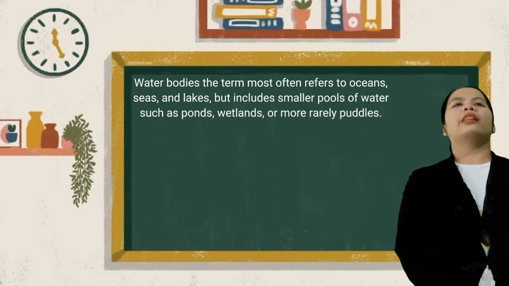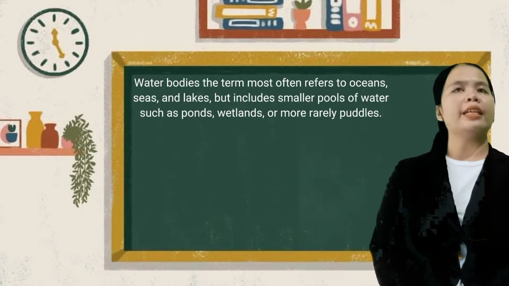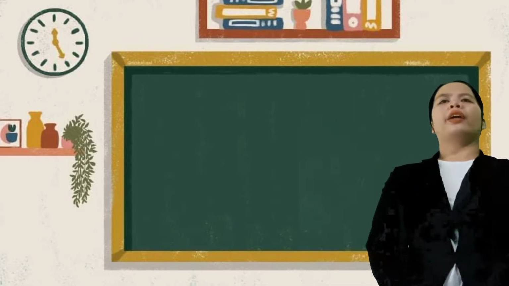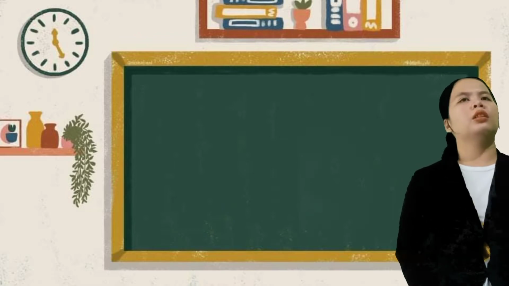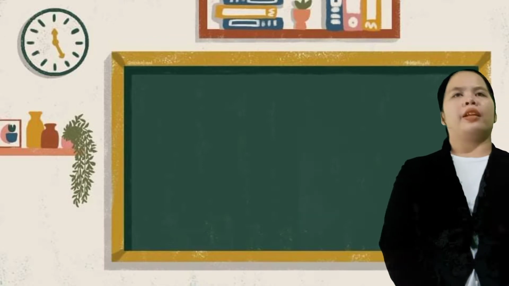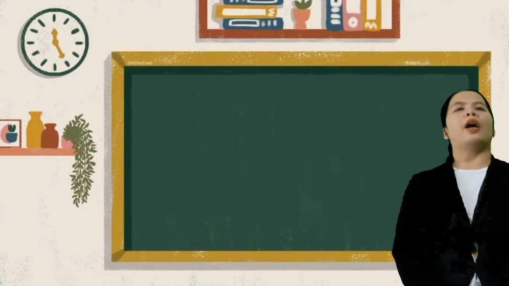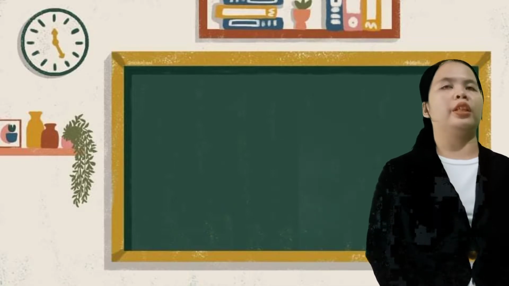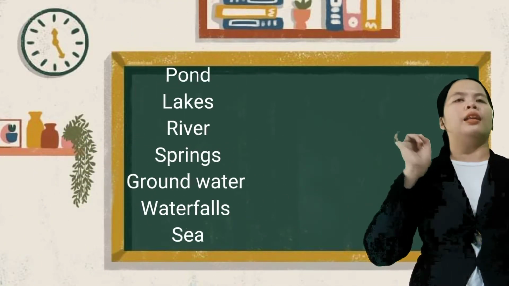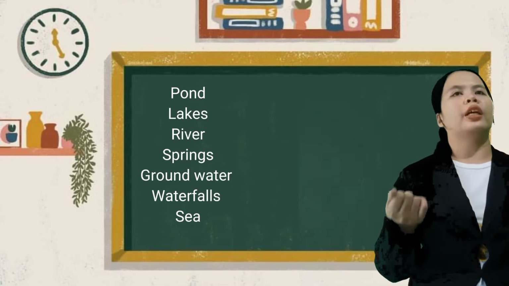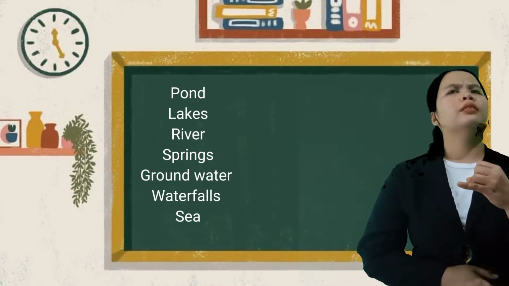So class, I think you already have an idea about water bodies and landforms. First, we discuss water bodies. Okay, class, please listen carefully. In the bodies of water, there are ponds, lakes, rivers, springs, groundwater, waterfalls, and sea.